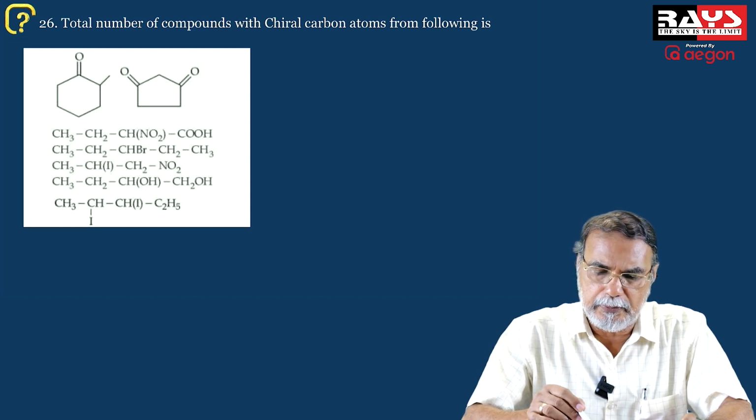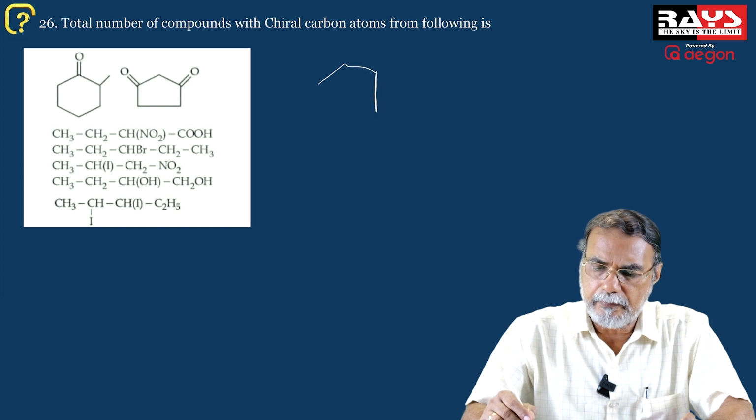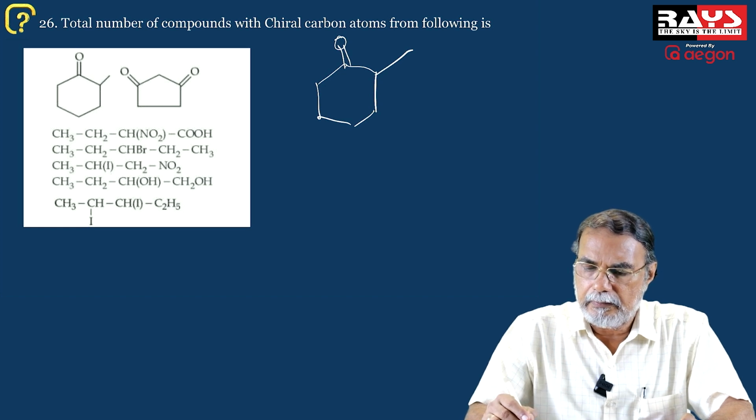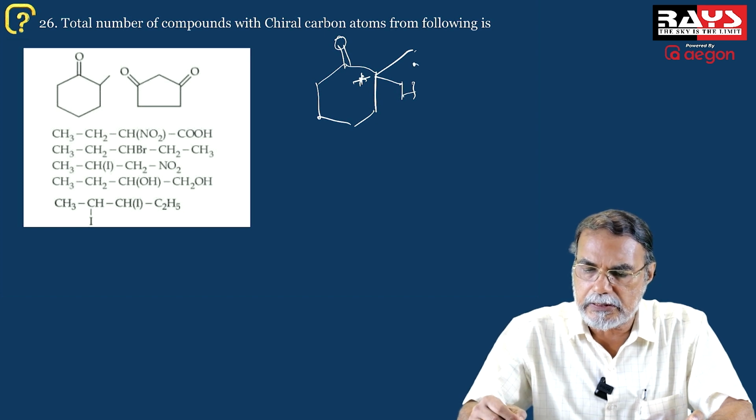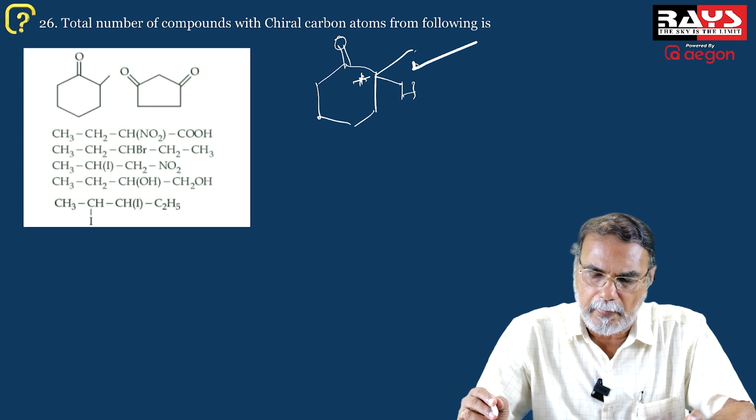The first compound, okay, here this is a methyl group, and don't forget that there is a hydrogen atom here. So one will be a methyl group, second hydrogen, third a CH2 group or the remaining part, and here it is a carbonyl group. So this carbon is a chiral carbon. Therefore it is a molecule containing a chiral carbon.